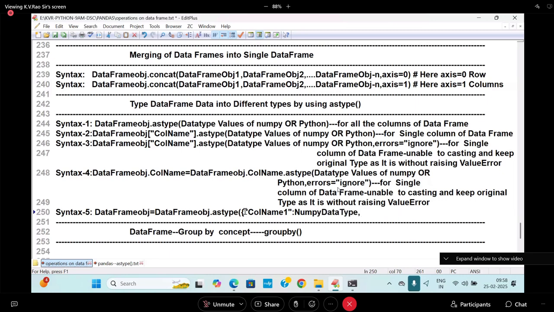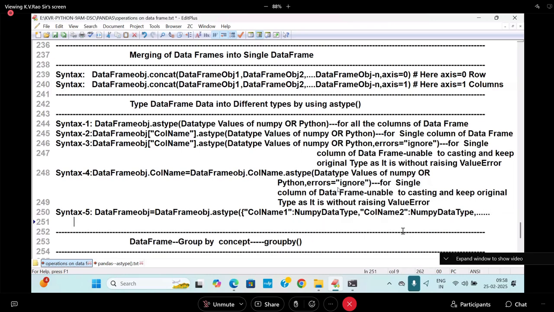Next, column name 2, NumPy data type, and so on, up to column name n, NumPy data type. This is as type for multi-column typecasting.